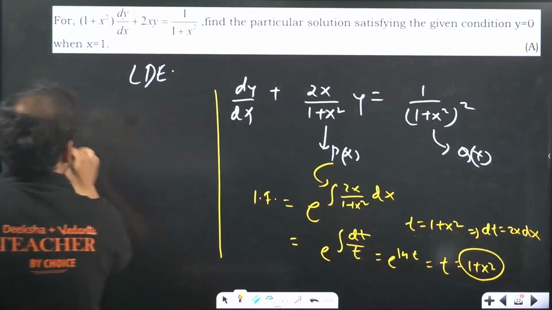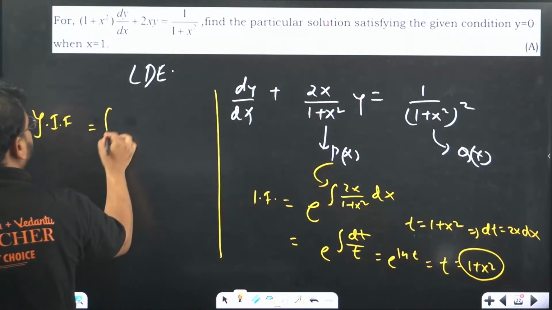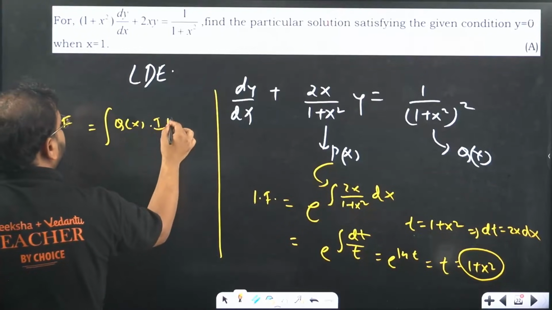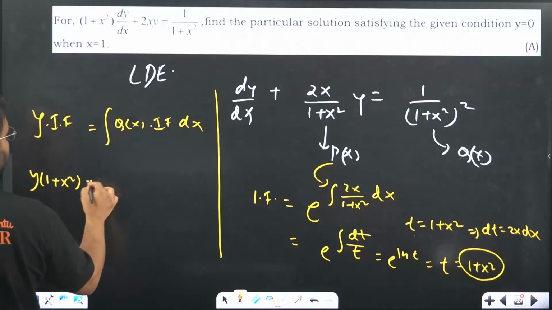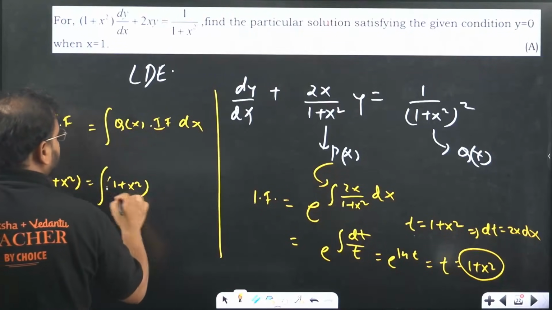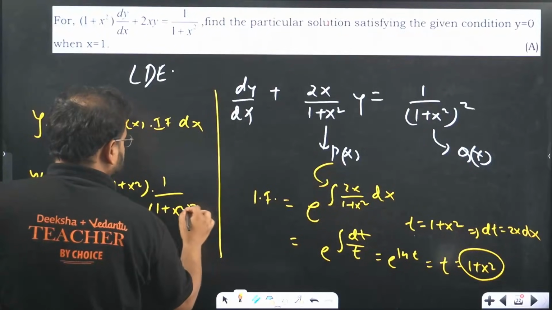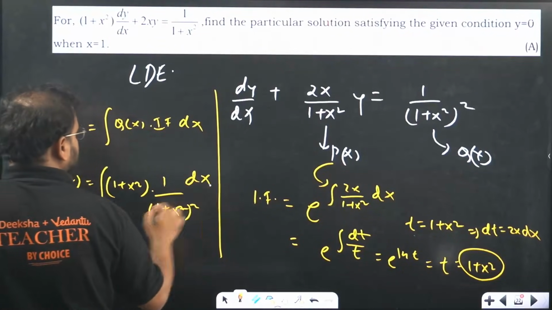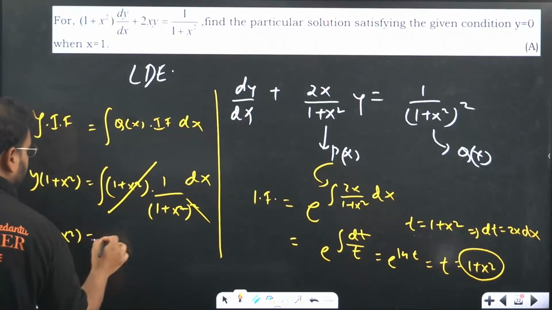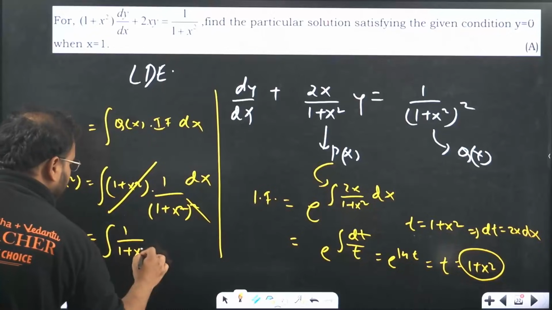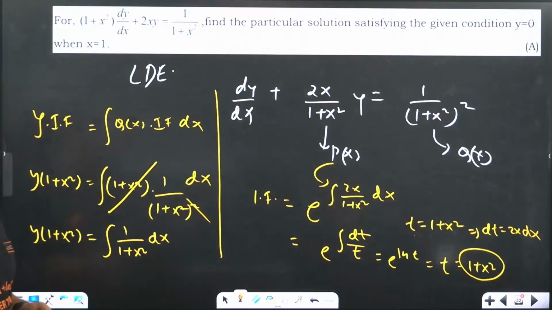Final answer: y into integrating factor equals integration of qx into integrating factor dx. Check here, y into 1 plus x square equals integration of 1 plus x square into 1 upon 1 plus x square the whole square, dx. This and this cancel, so we are getting y into 1 plus x square equals integration of 1 upon 1 plus x square dx. Right or not? Okay guys, this is clear.